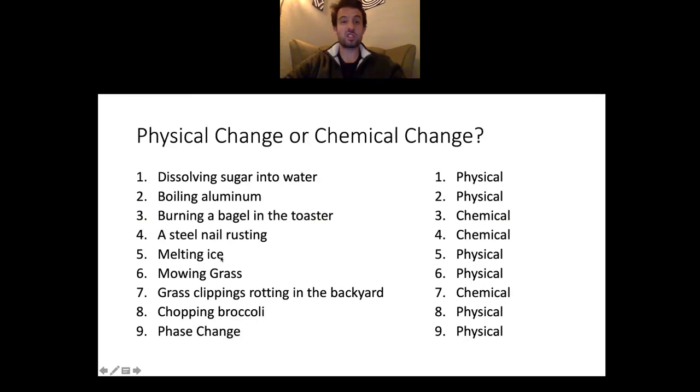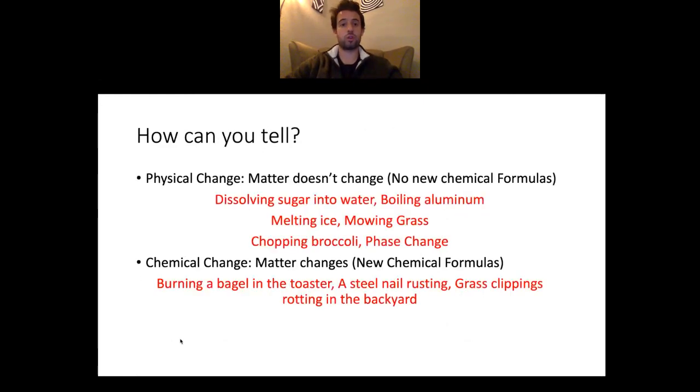If ice melts, it's still water, so same formula. Mowing grass, the grass is now gone from being tall to being short, so the grass is still the same, just a different height. Chopping broccoli, same thing. Broccoli goes from being tall to short. And then a phase change, like melting ice or boiling water, it's all water. It's just different phases. It's either a solid, a liquid, or a gas. So when we're talking about a phase change, we're talking about changing from a solid, a liquid, or a gas to a gas, a liquid, or a solid. That's kind of what we're talking about there.